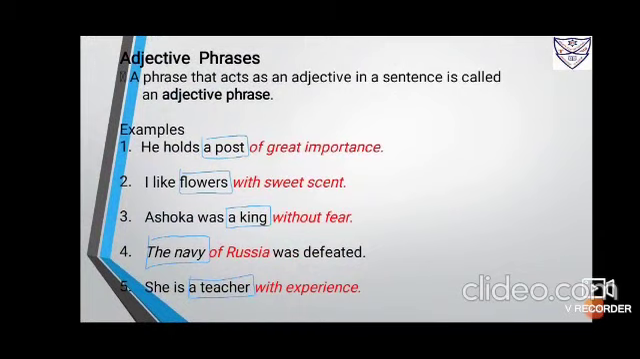Now what is the work of an adjective? An adjective is a word that usually modifies a noun or a pronoun. In the same way, an adjective phrase modifies a noun or a pronoun, and in most cases the adjective phrase lies very next to the noun or pronoun that it modifies. Number one: He holds a post of great importance. So he holds a post, the post which is of great importance. Of great importance is an adjective phrase which is modifying the noun a post.